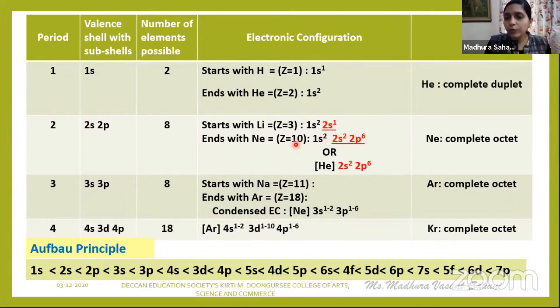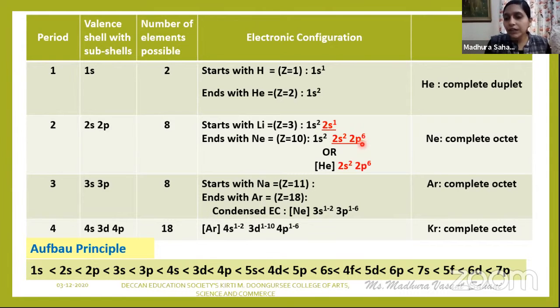For 10, how will you write EC with respect to this series: 1s, 2s, 2p. Now out of 10, 2 electrons first enter into the 1s, fulfilling the condition. The remaining 2 will enter into this 2s, fulfilling the condition. 2 plus 2, 4. If you subtract this 4 from 10, how many electrons are left out? 6. So those 6 electrons will enter into the p orbital. And thus, p orbital में ज्यादा से ज्यादा 6 ही रहता है.